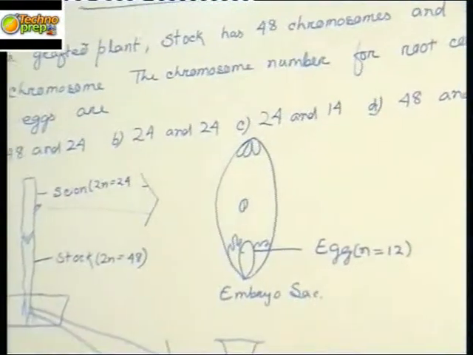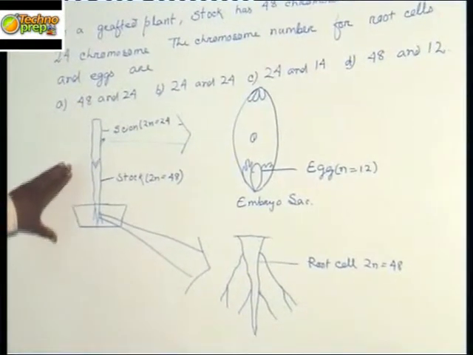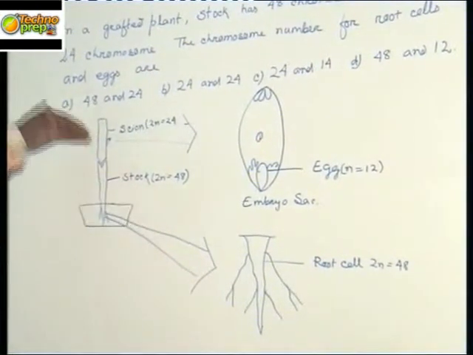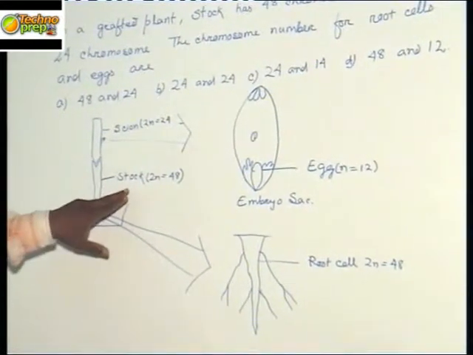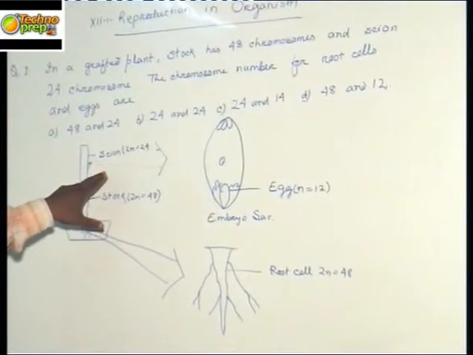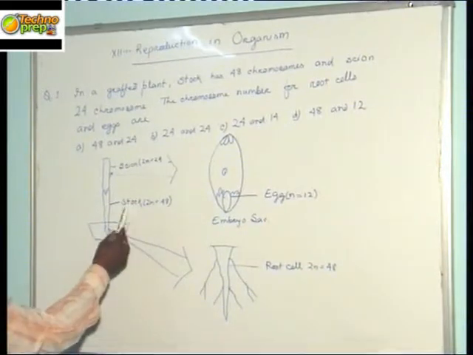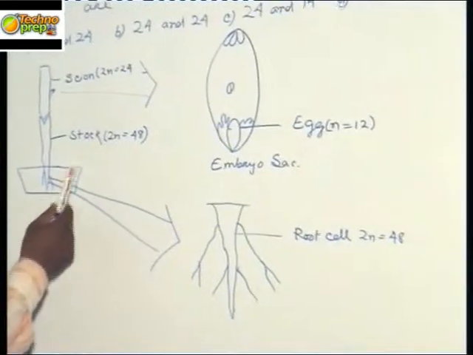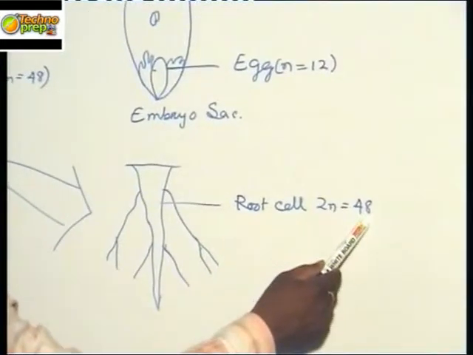So let us first understand this question. If we observe, the grafted plant has two parts. One part from which rooting is done is called the stock, and the upper part from which fruits develop is called the scion. The stock is found to have chromosome number 48, and the scion has 2n chromosomes, that is 48. We know that roots develop from the stock. As a result, the root cell derived from the stock is exactly equal to the stock. So the root cell has a chromosome number of 48.